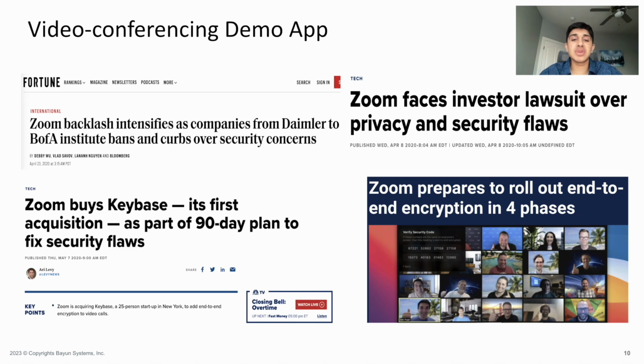We would like to demonstrate how this works using a quick video conferencing demo app. We built this app for two reasons. A, it is very easy to visualize the importance of privacy and security and whether data is accessed or not through video conferencing. And B, because of the controversy in the area. Facing privacy concerns, Zoom had to spend $100 million to buy a company to fix just a part of the problem we solve. Now on to the demo.